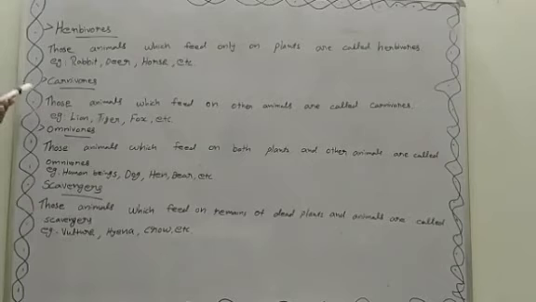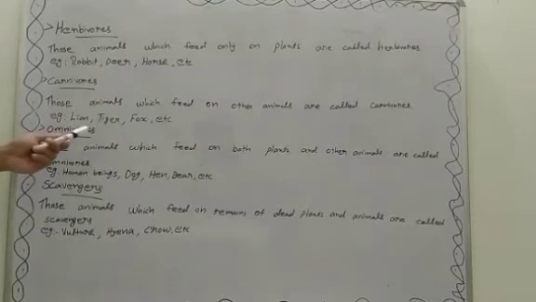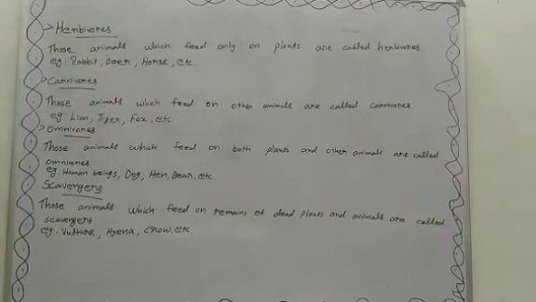Carnivorous: those animals which feed on other animals are called carnivorous. Example, lion, tiger, fox, etc. Omnivorous: those animals which feed on both plants and other animals are called omnivorous. For example, human beings, dog, hen, bear, etc.